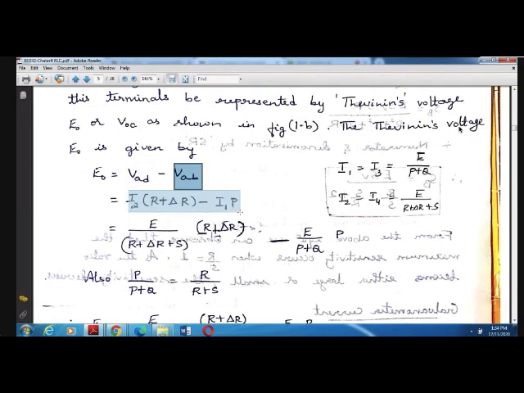As you know, in the case of the Wheatstone bridge, we have derived already that as the drop is 0, the current I1 will be equal to I3 and I2 will be equal to I4, and that is given by E by P plus Q and E by R plus S. Now we are going to replace R by R plus delta R, so it will become R plus delta R plus S. So substitute the I1 and I2 values in the equation.